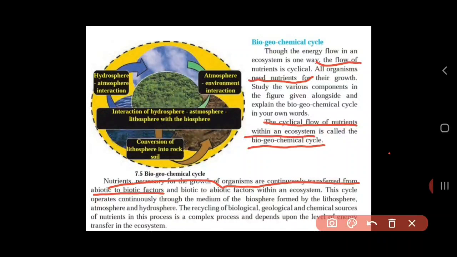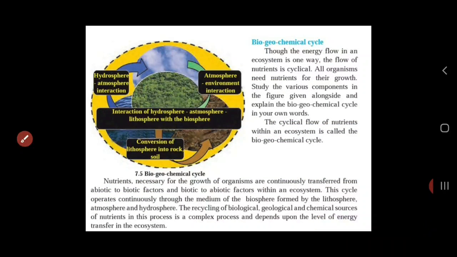Now in the next lecture we'll discuss the types of biogeochemical cycle. By the time you read this part that I have taught you, inshallah in the next lecture we'll discuss